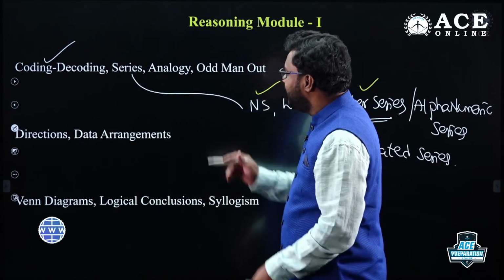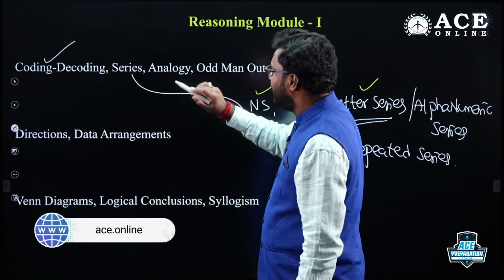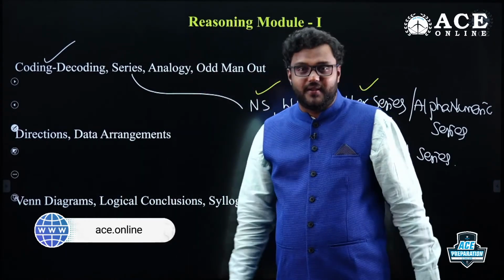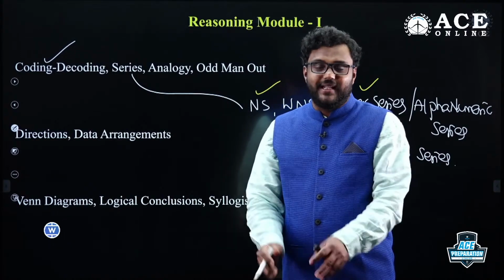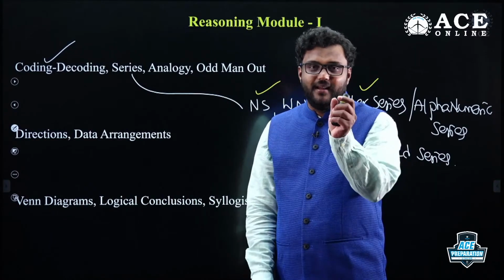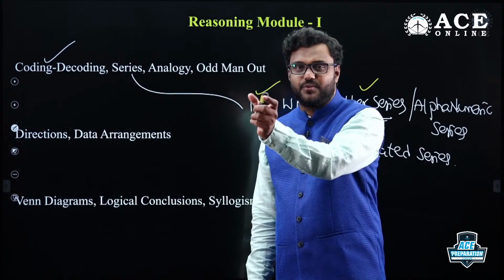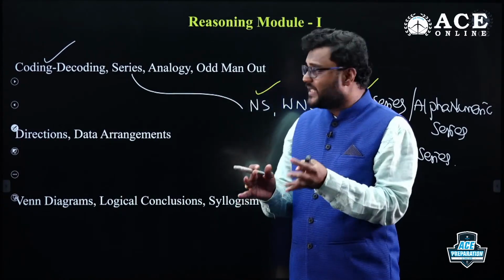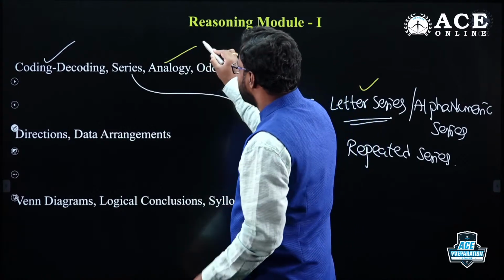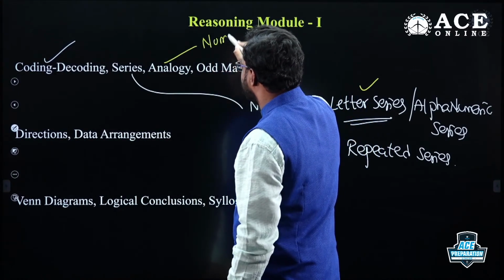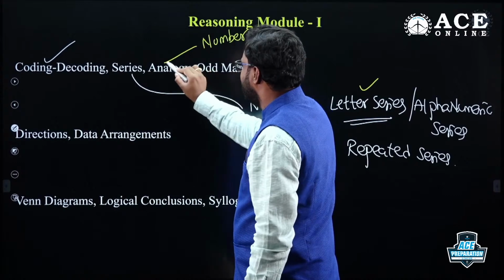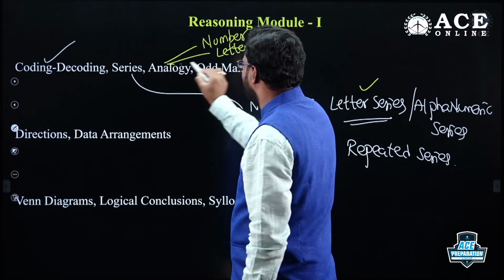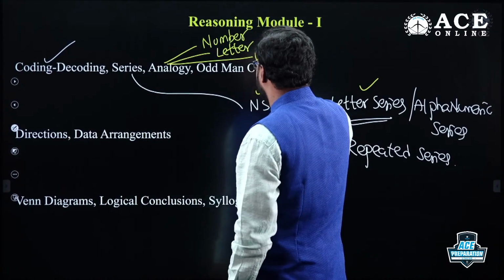Once you are done with that, there are analogy and odd one out also, my dear friends. In GATE 2020, they gave a question related to analogy: pen is to write, knife is dash. Pen's purpose is to write. Knife is dash, and they gave the options as well. Analogy can be asked with numbers, how the numbers are linked one with the other. They can ask questions related to letters. They can also ask questions related to words, how those words are linked.